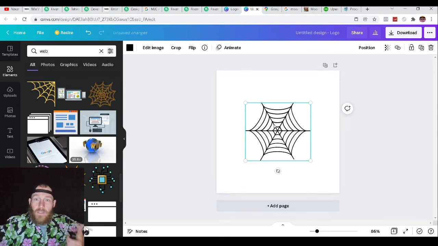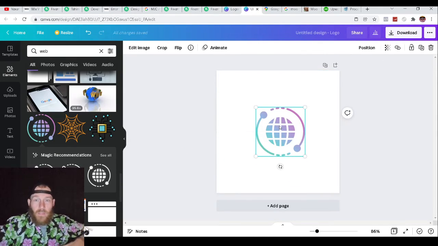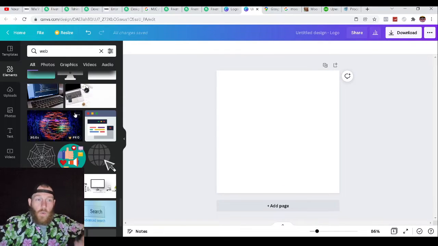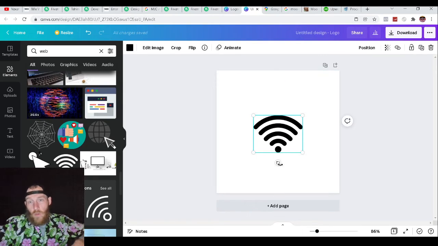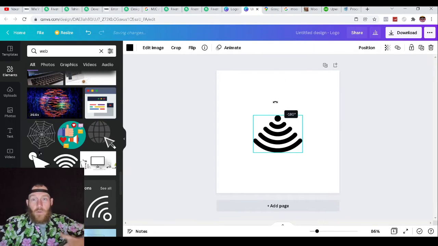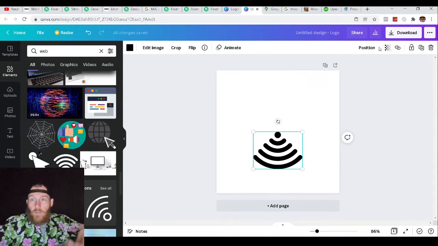Stop worrying so much about a logo, about this, about that. What you need to worry about is getting connected with other people. So like even some sort of logo like this. Think about every logo that exists in the world. They're all pretty basic. You can even use a Wi-Fi symbol as your logo and flip it upside down or something. So when it comes to building a logo, I'm not here to consult you on that. Don't overthink it, right?